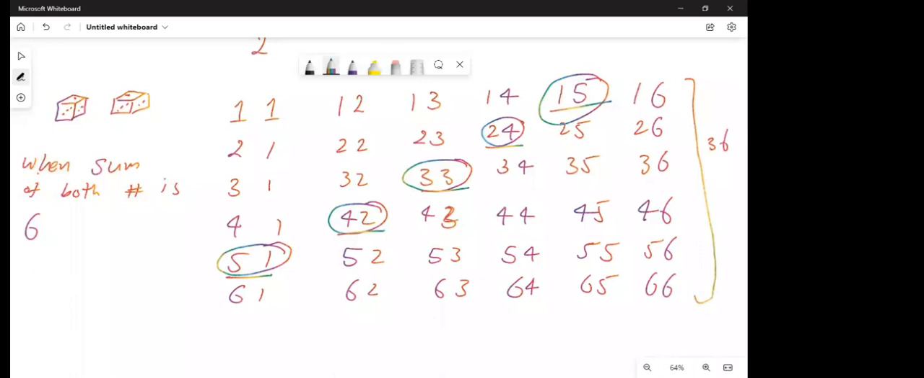So the probability for this event, this is my event, the sum of both numbers is 6. So the probability of this event, that the sum of both numbers is 6, is actually 5 over 36. Because there are 5 possible outcomes, 1, 2, 3, 4, 5, whose sum is 6, out of all the possible outcomes, which is 36.